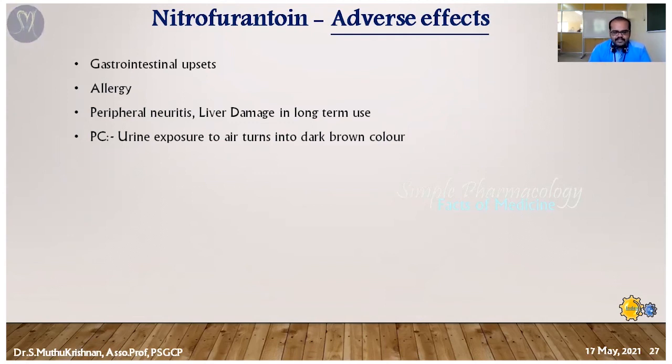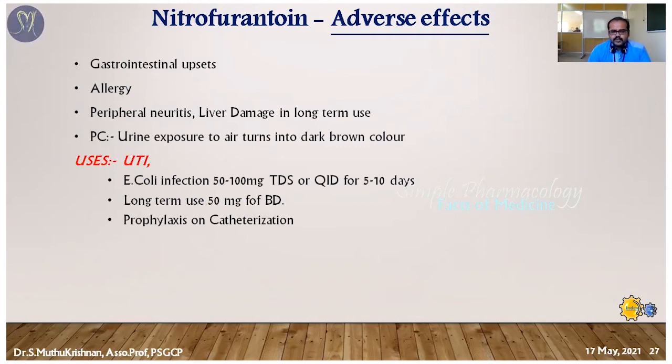That's the reason. Therapeutic use wise, it is useful in the treatment of UTIs. It is used only in the treatment of UTI, particularly effective against E. coli. The dose is 50 to 100 mg, three or four times a day, for 5 to 10 days.